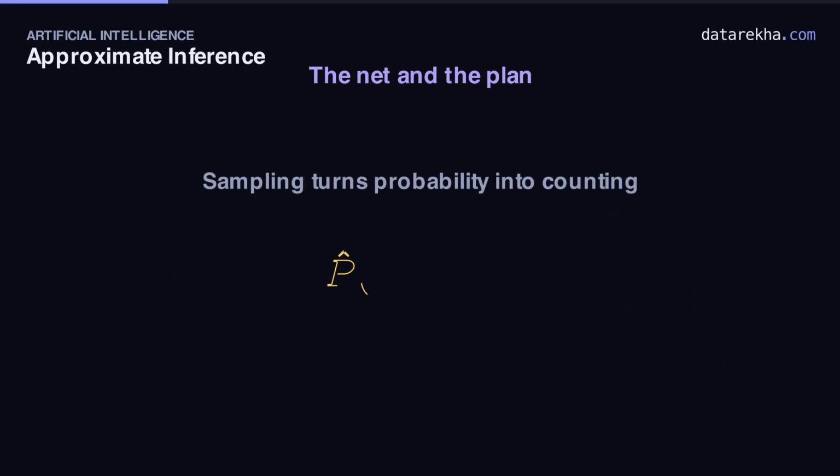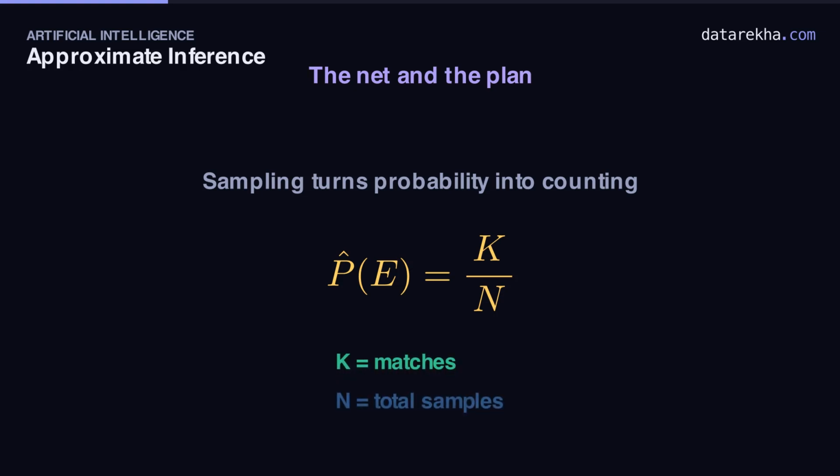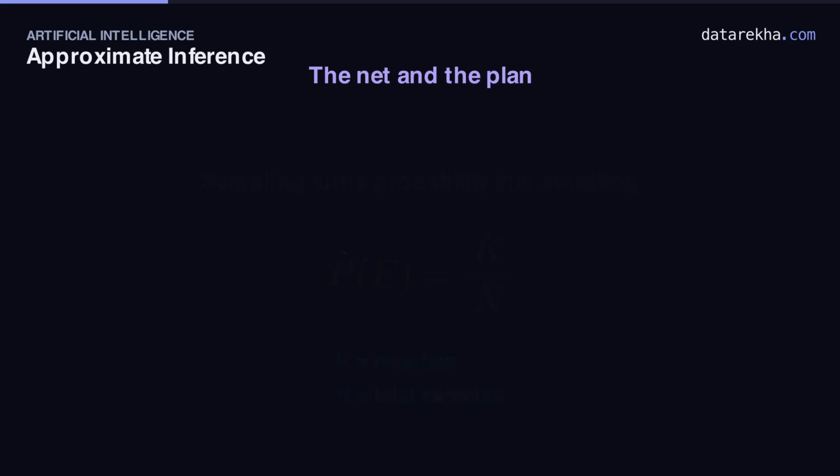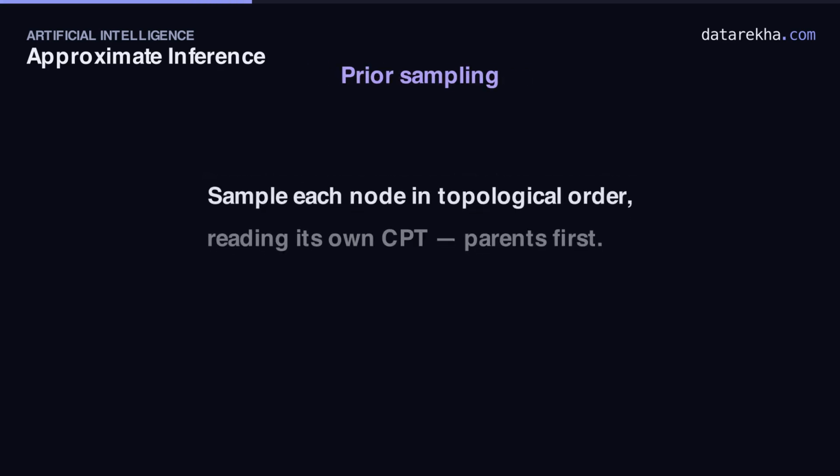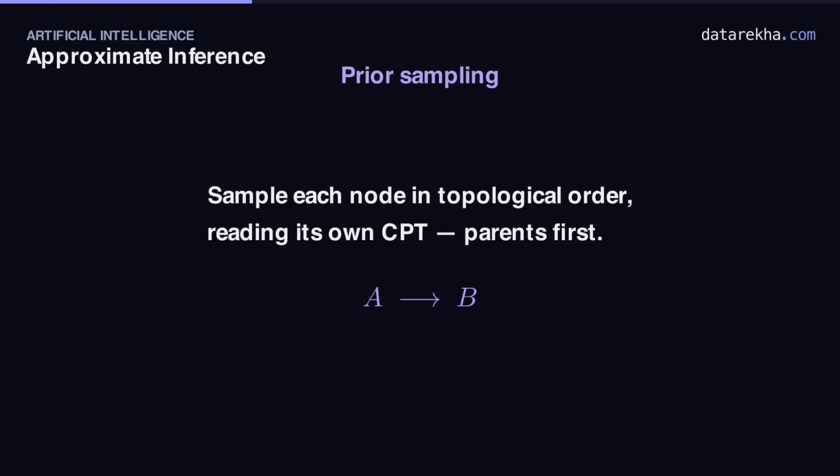And here is the one idea underneath everything. Draw n complete samples from the network. Count how many, call it k, satisfy the event you care about. Your estimate of that event's probability is simply k over n, a frequency. As n grows, that fraction settles onto the exact probability, the law of large numbers, quietly doing our work for us. Small n is noisy. Large n is trustworthy.